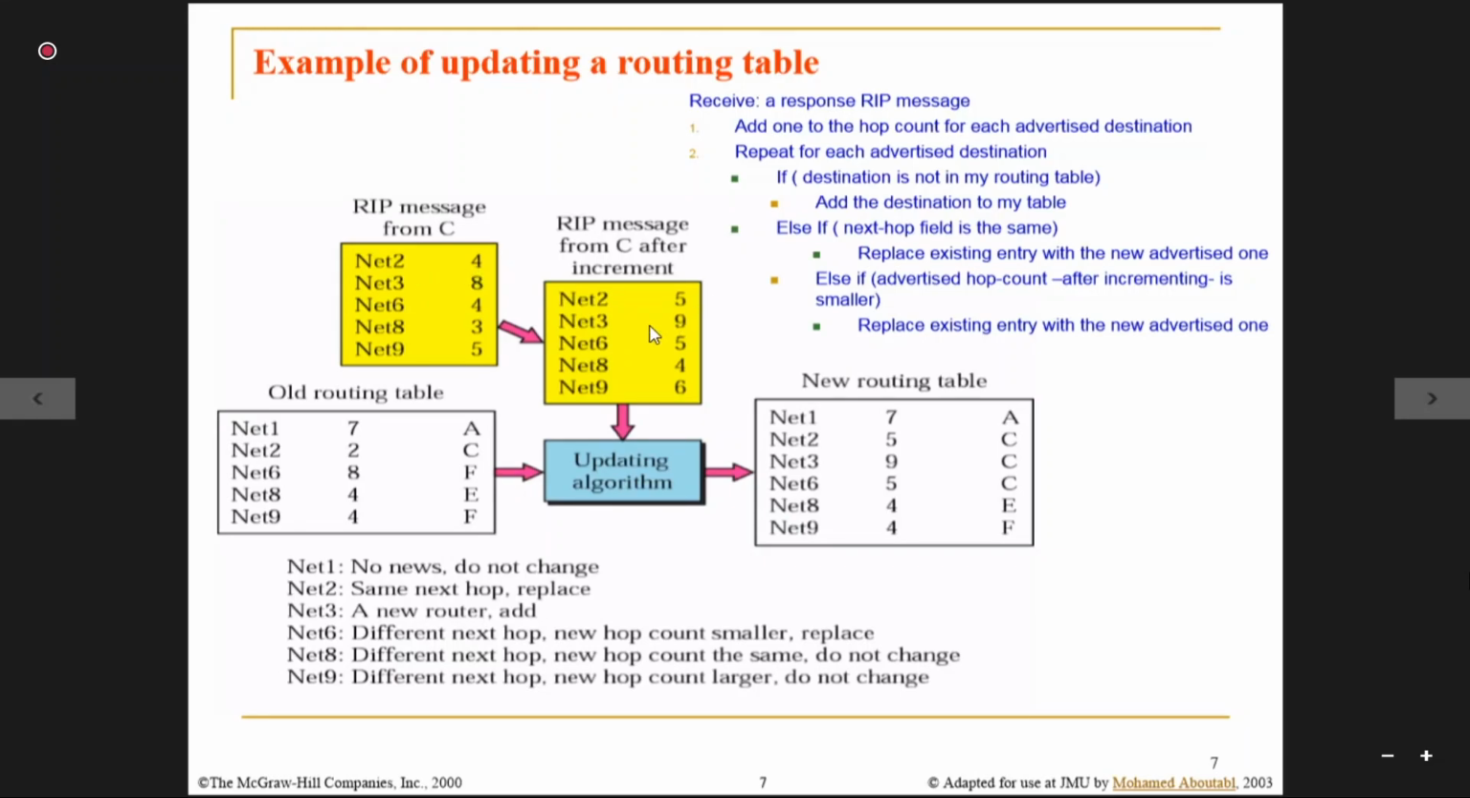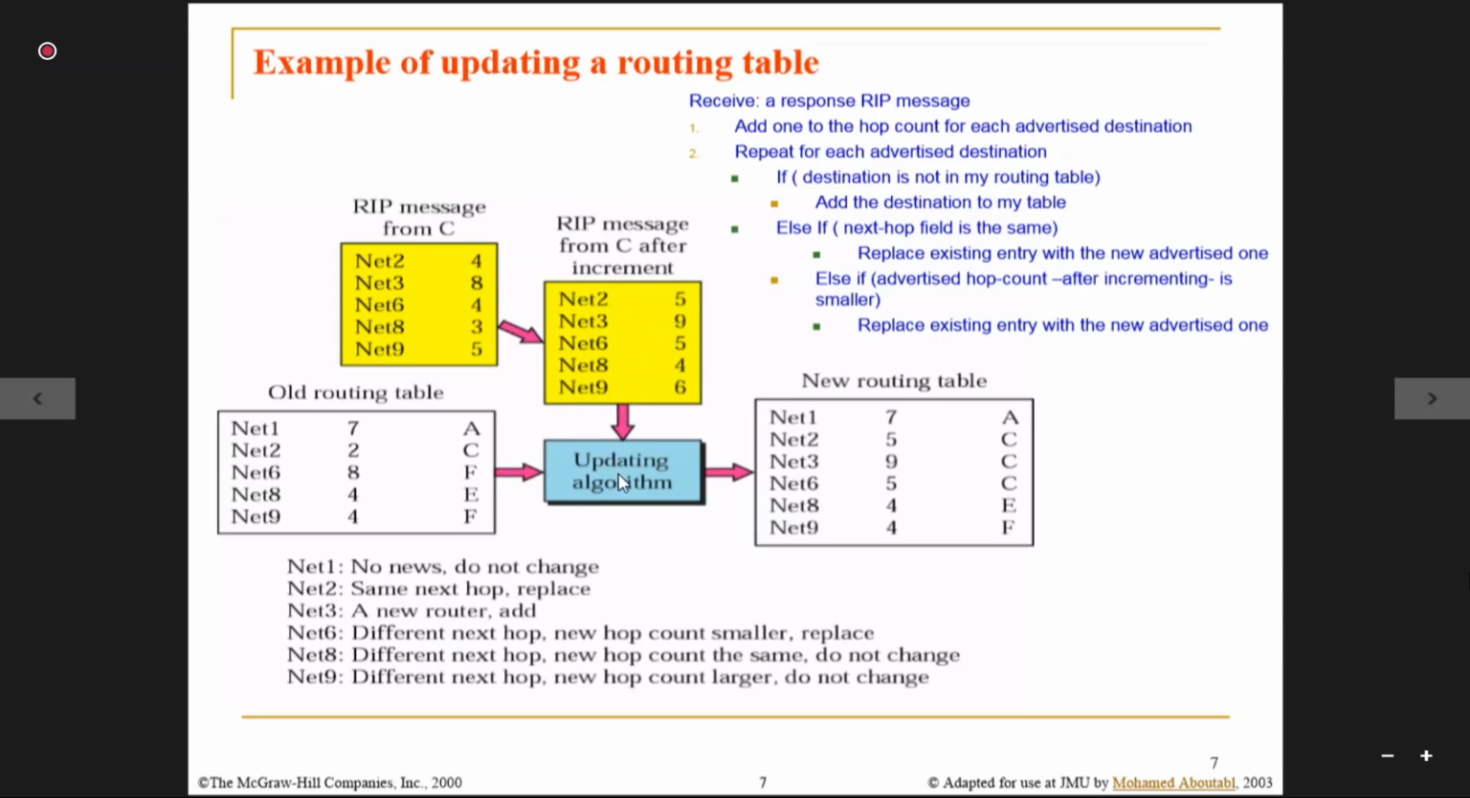One hop is added to each, because if I am selecting a route, then I definitely have to go to C first, and then I go to network 2, 3, 6 and 8 and 9. So 1 is added: this is the RIP message from C after incrementing the hop count.